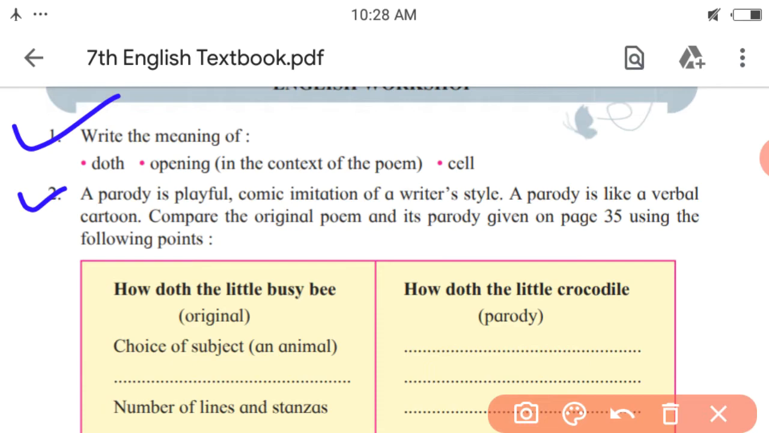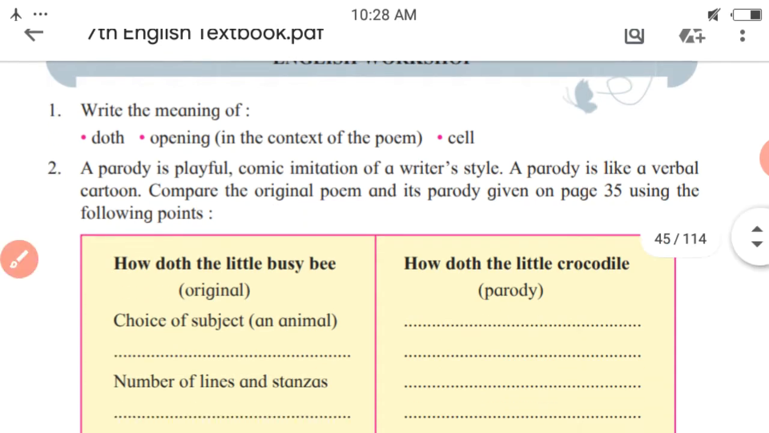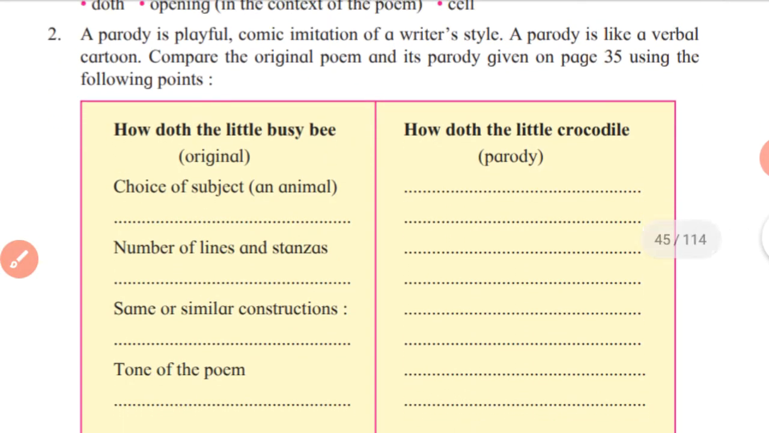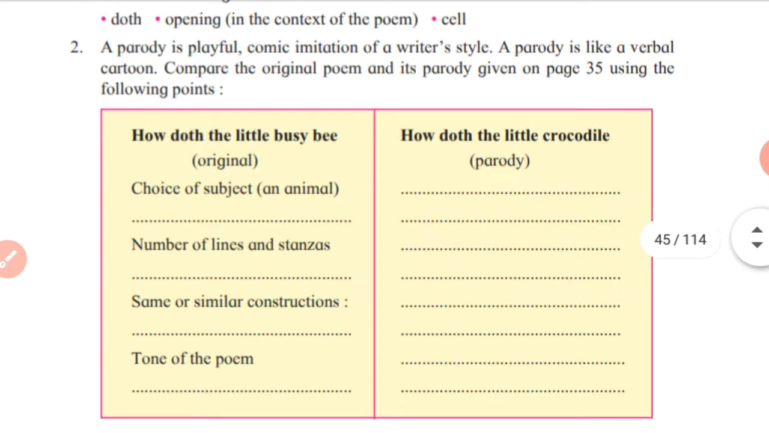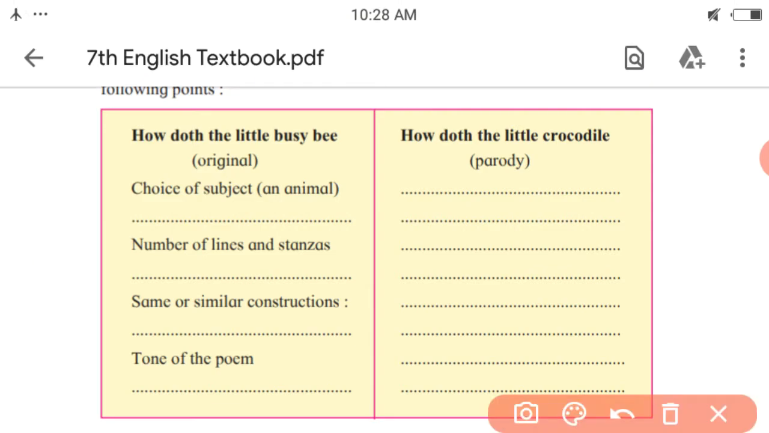Compare the original poem and its parody given on page 35 using the following points. So here we have to see the comparison. If you understood the comparison, it means you understood both the poems properly. So for comparison, we have some points over here. In the left column, the original poem, and in the right one, its parody. Accordingly we have to write the comparison.